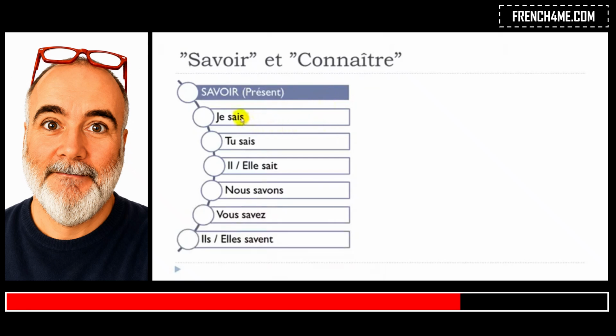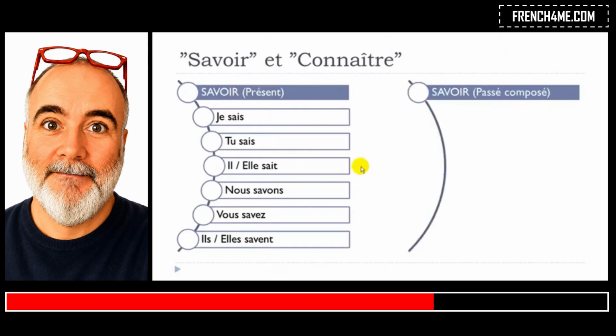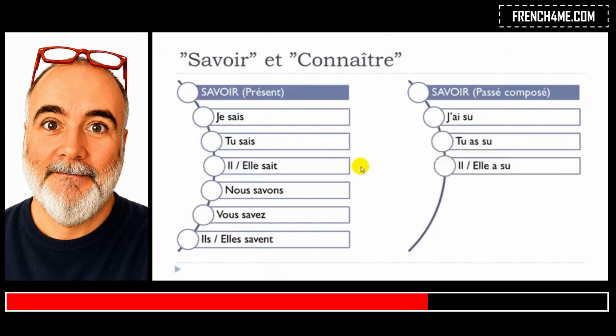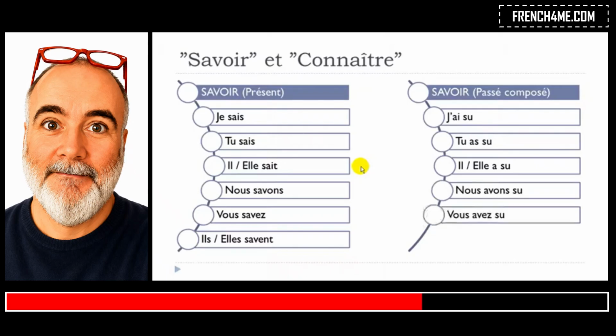If you look carefully, you write it S-A-I-S here, and here S-A-I-T, but phonetically these three forms are the same: c'est. Je sais, tu sais, il sait, elle sait.